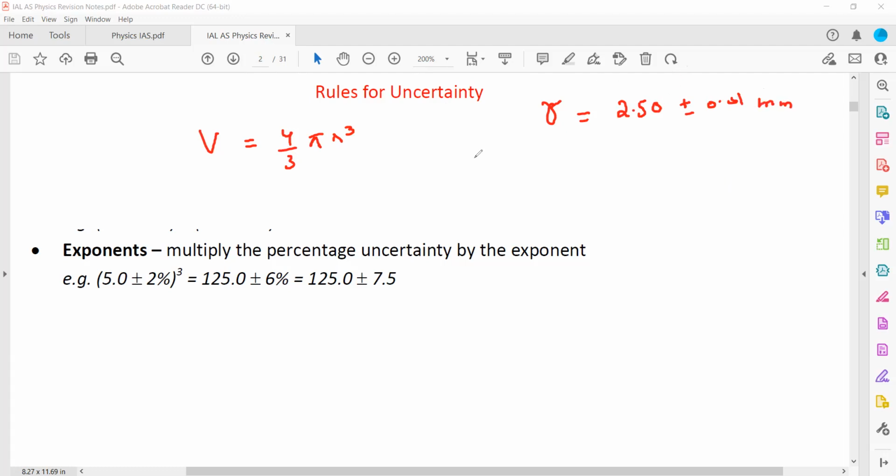So first we will get the quantity. How to calculate the quantity? Volume is 4 by 3 pi r cube. So V equals 4 multiplied by pi, which is 3.14, multiplied by radius 2.50 cube, and that is divided by 3. What's the answer for this?